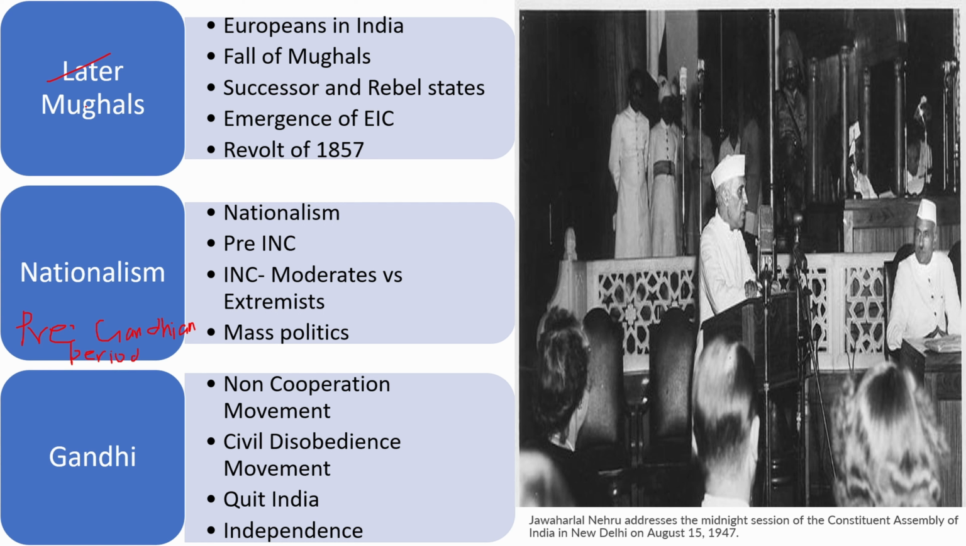So under later Mughals, we will be studying Europeans in India, fall of Mughals, successors and rebel states, emergence of East India Company, revolt of 1857. Under pre-Gandhian period, we will be studying nationalism, pre-Indian National Congress, Indian National Congress, moderate versus extremist, and mass politics. And under Gandhian period, we will be studying non-cooperation movement, Khilafat movement, civil disobedience movement, Quit India movement, and independence finally.